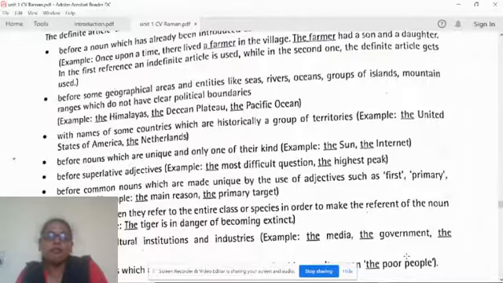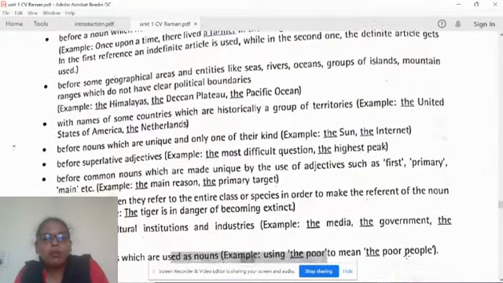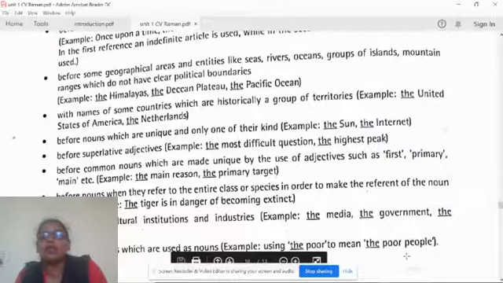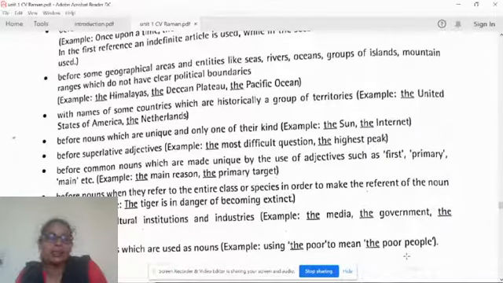And before common nouns which are made unique by the use of adjectives such as first, primary, main, etc.